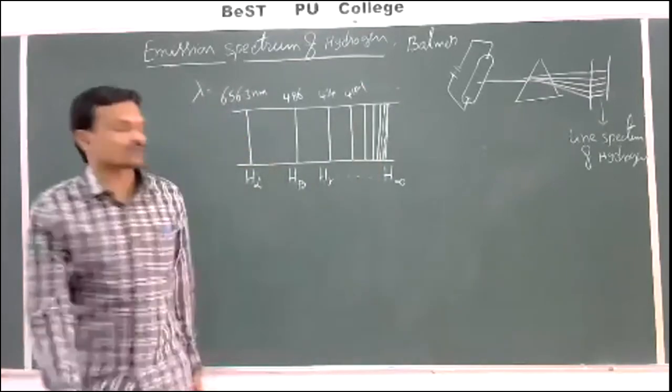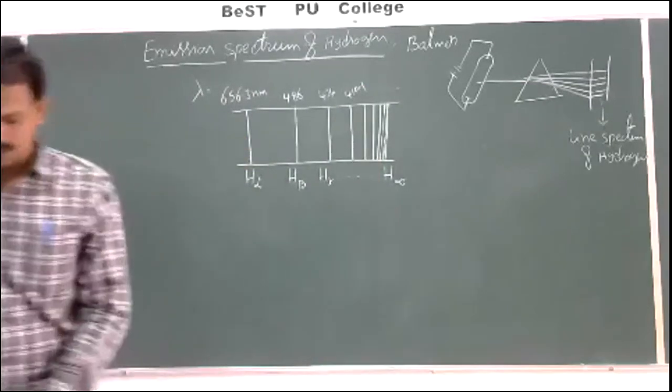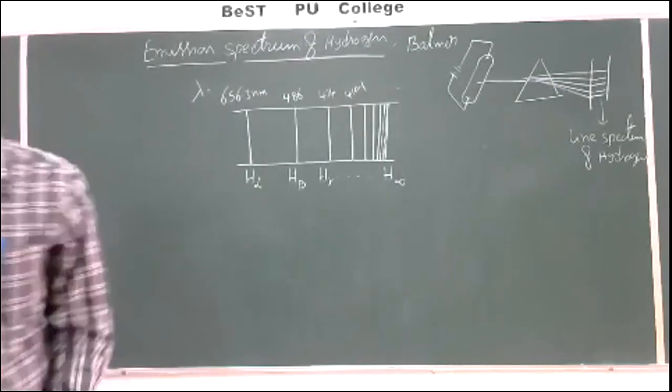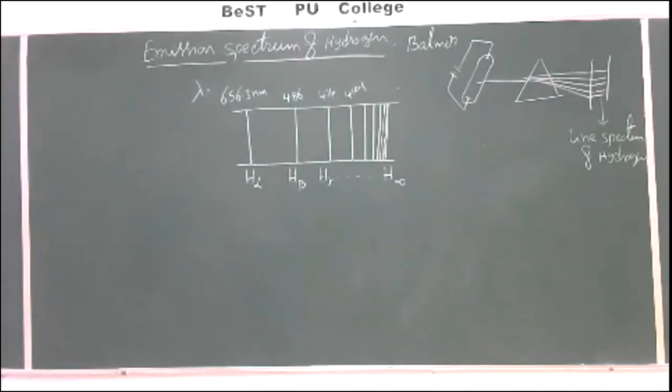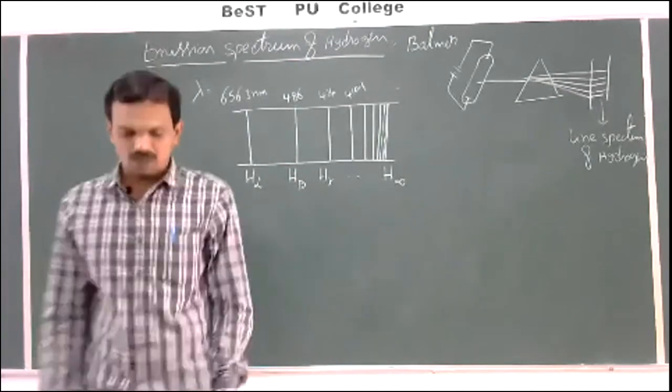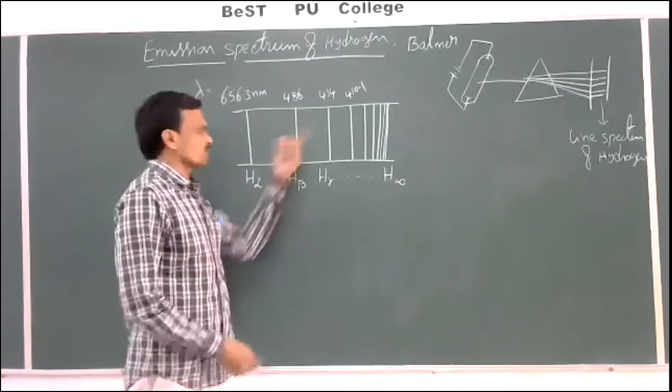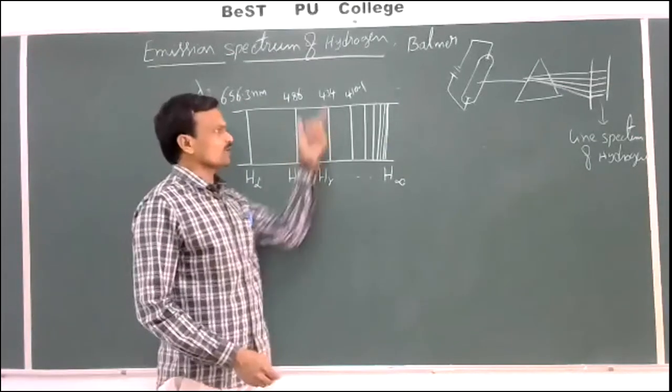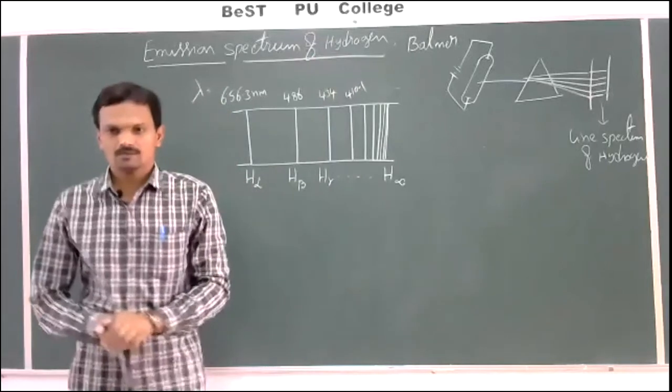That means the wavelength of these spectral lines decreases, which means the frequency increases. So this is the emission spectrum of hydrogen diagram, which was studied by Balmer.